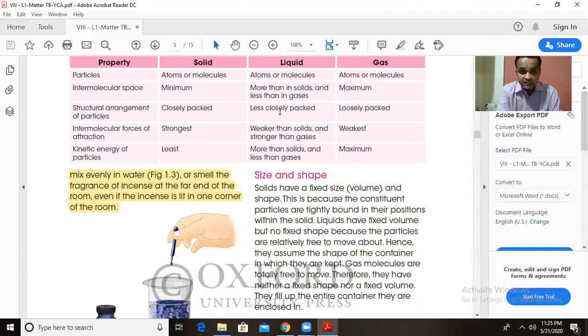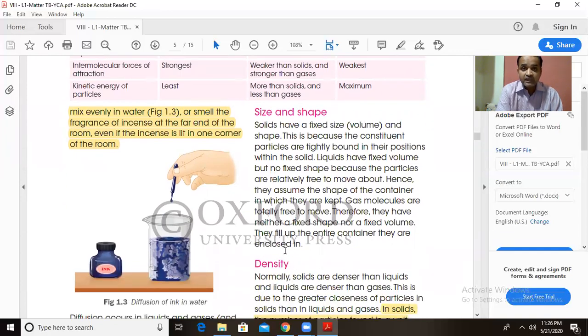But in case of liquids, the interparticle force of attraction is a little bit weaker and the intermolecular space is more. Therefore, they can easily move from higher level to lower level. And also, they do not have a fixed shape. Therefore, they can take the shape of the container in which they are filled. But in case of gases, the intermolecular force of attraction is the weakest and the intermolecular space is also very high. And therefore, these particles can move anywhere, anyhow, very easily.